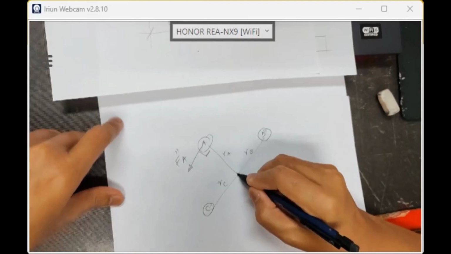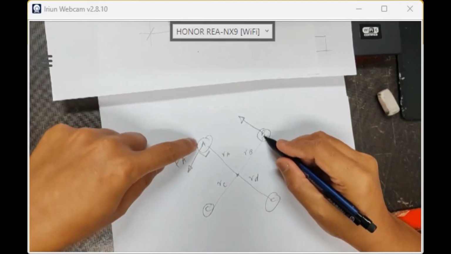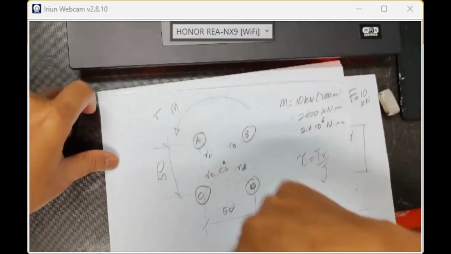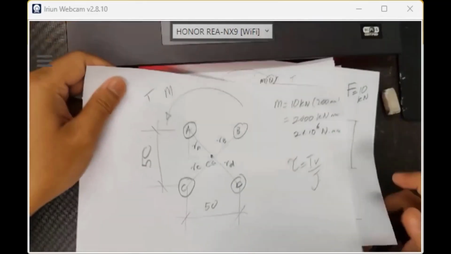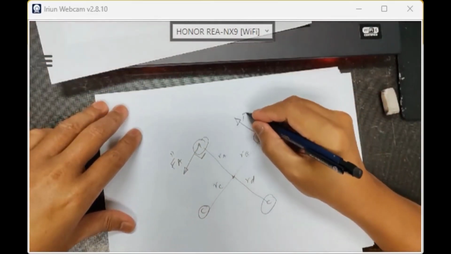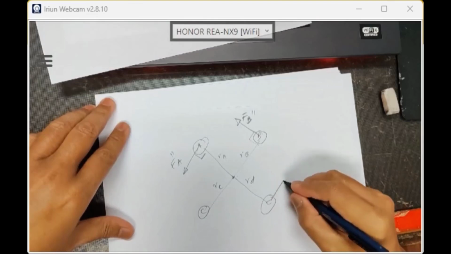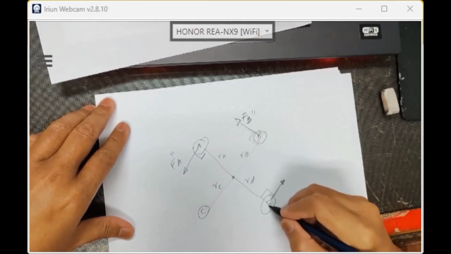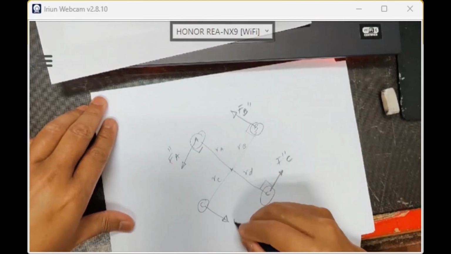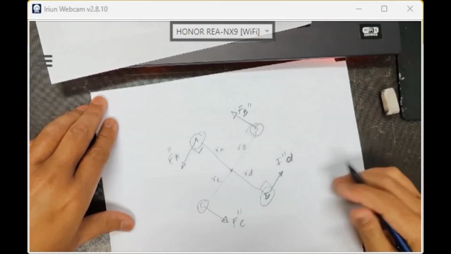Okay, this one is perpendicular to the centroid. F double prime A. Each bolt has its own individual force due to the counter-reaction of the torsional moment. So it is used like this: F double prime B, with radius, is perpendicular to the centroid, and this one is turning perpendicular to the radius. F double prime C and radius. F double prime C, sorry, this is D, it is F double prime D.